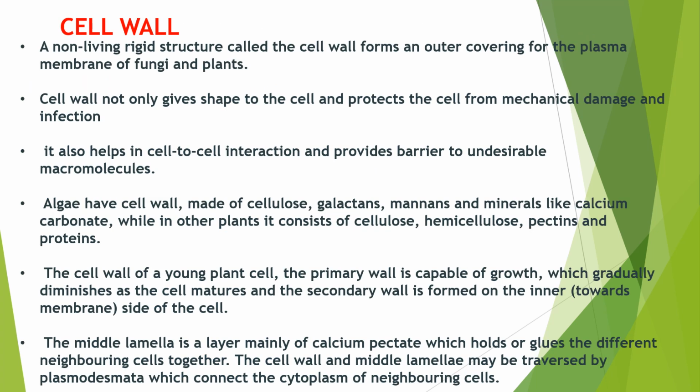Friends, now let's discuss the cell wall. As you all know, the cell wall is a non-living rigid structure. It forms the outer covering for the plasma membrane of fungi and plants. In fungi, the cell wall is made up of chitin, whereas in plants, the cell wall is majorly composed of cellulose. These are eukaryotes, right? Fungi and plants, whereas in the case of prokaryotes, the bacterial cell wall is made up of peptidoglycan. Whereas animal cells do not have any cell wall, right?